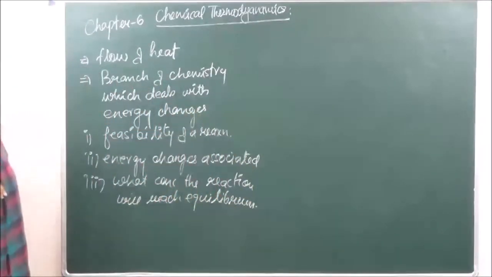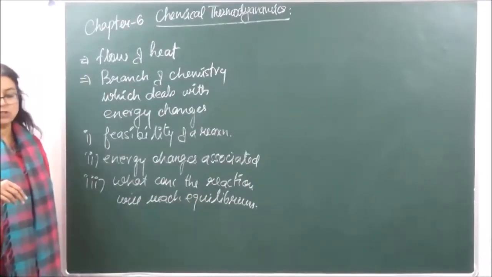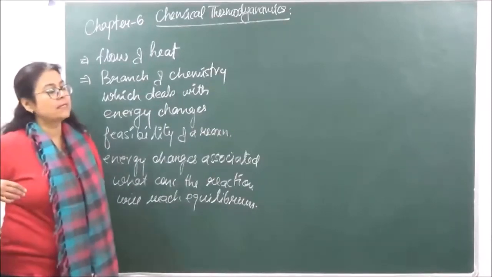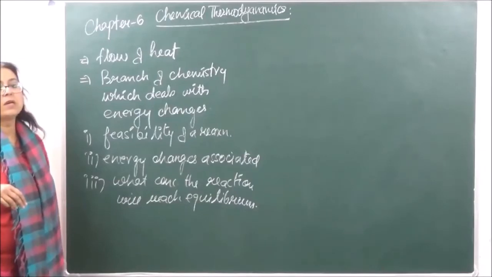So what is going to be the concentration of the reactants and the concentration of the products when equilibrium is established? All these 3 questions are going to be answered in this particular chapter.